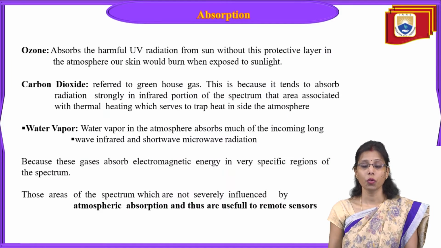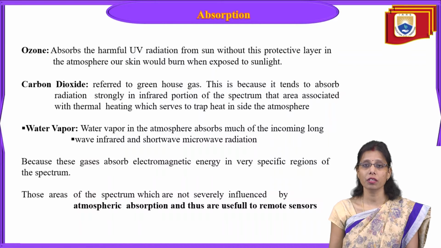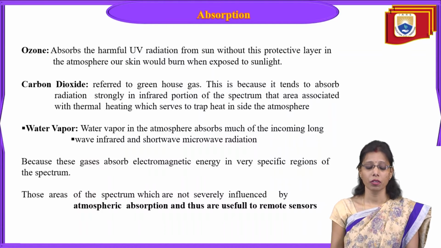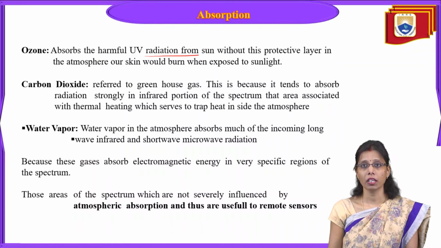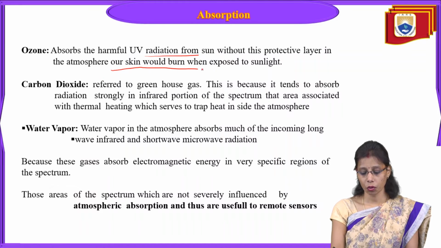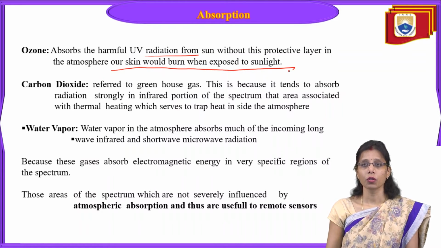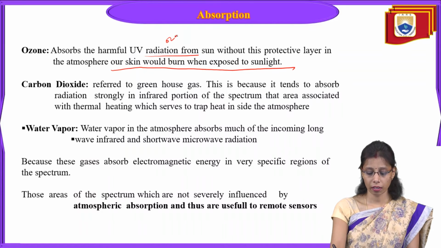So what is ozone? Ozone is a layer in the atmosphere which absorbs the very harmful UV radiation. In the atmosphere, ozone absorbs the UV radiation, but once ozone reaches the ground surface, it is very harmful to our environment. Without this protective layer, our skin would be burned by exposure to sunlight. This protective ozone layer is in the stratosphere.